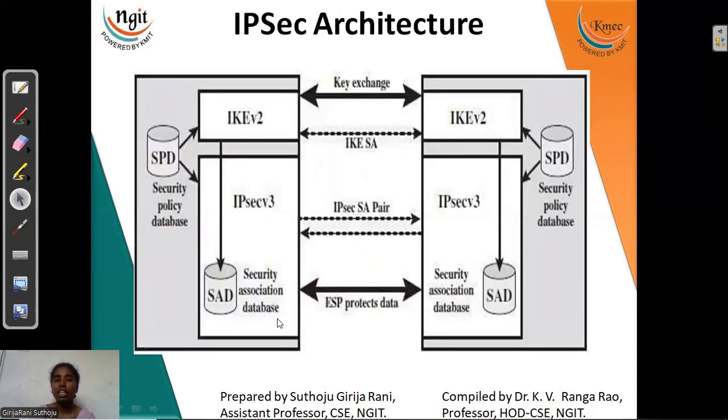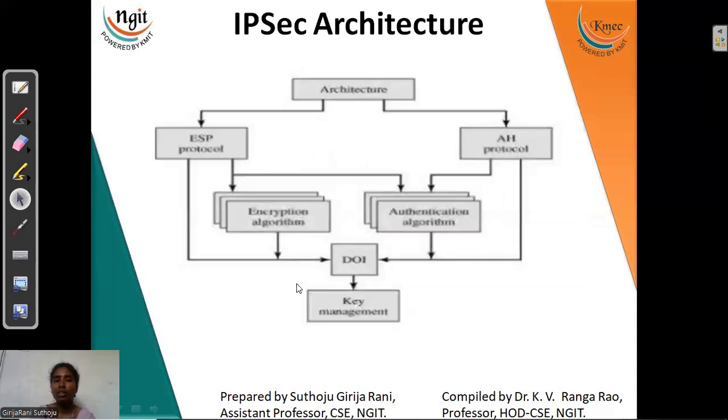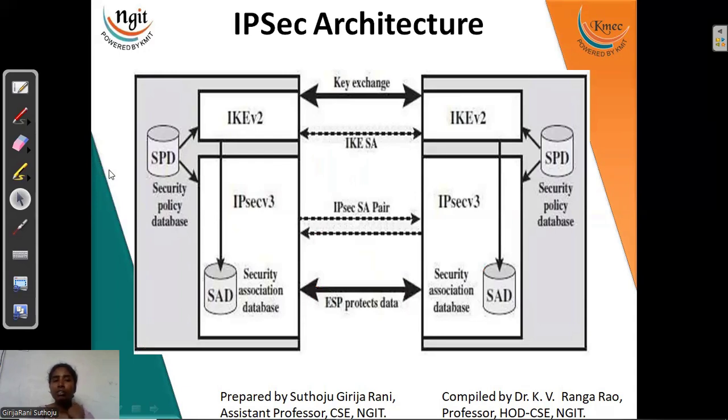Now, IP security architecture we have drawn in two ways. So this is the one way and the above one is the other way. So this way is with respect to the IKE. So how we are exchanging the key. So this is with respect to the key exchange. Got this? So IKE is nothing but Internet Key Exchange. Where two parties are exchanging their symmetric key, or else asymmetric public and private key combinations are happening. So when we say key exchange, that may be symmetric type or asymmetric type, right?